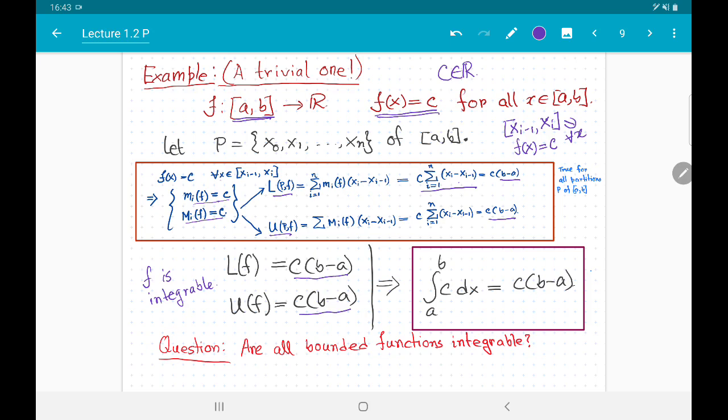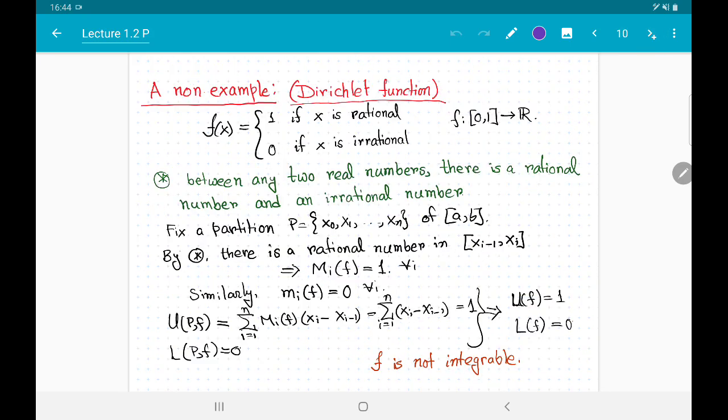You may be wondering, are all the functions that one can think of integrable? The answer, of course, is no. Here is a counterexample, called the Dirichlet function. f is a function defined on the closed interval [0, 1], and f(x) takes the value 1 at every rational point inside [0, 1], and 0 at every irrational point inside [0, 1].